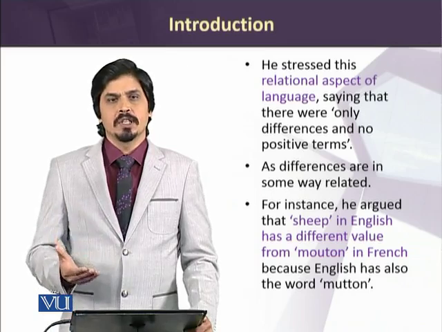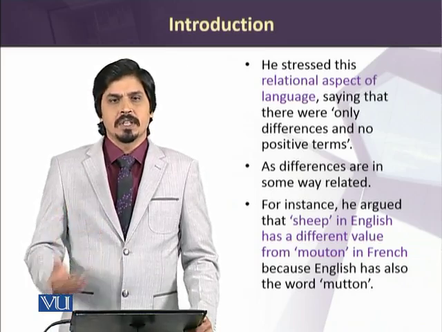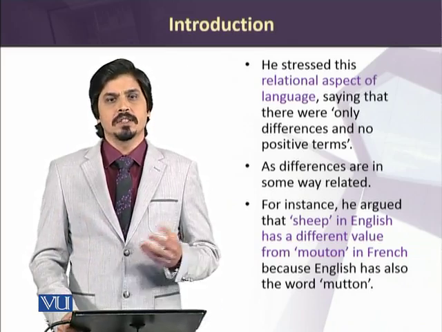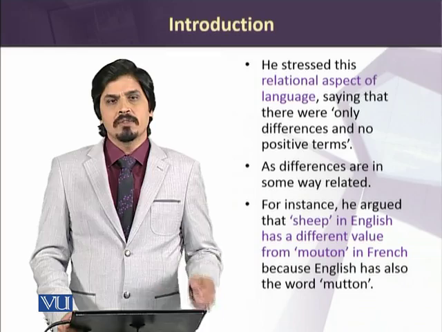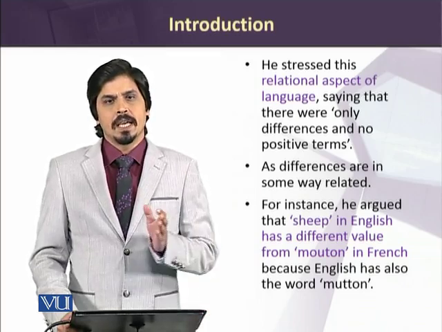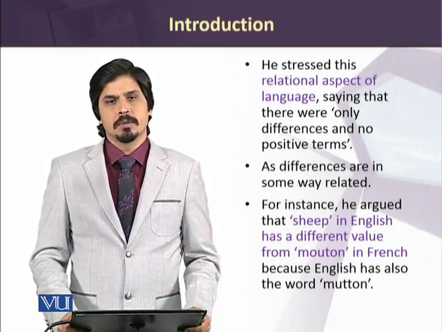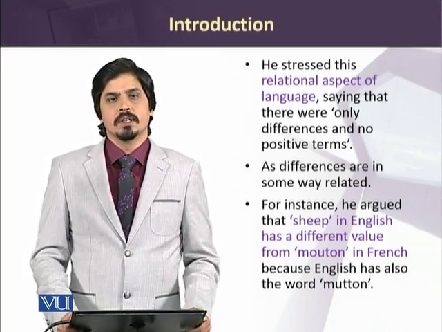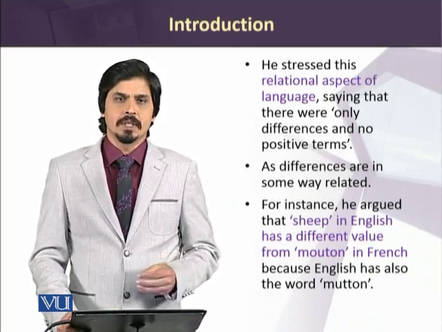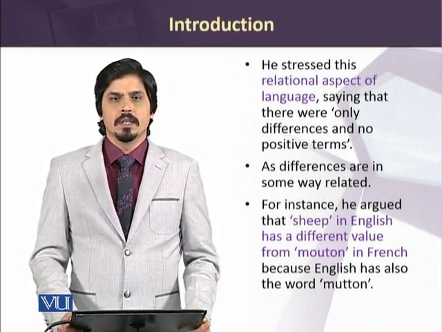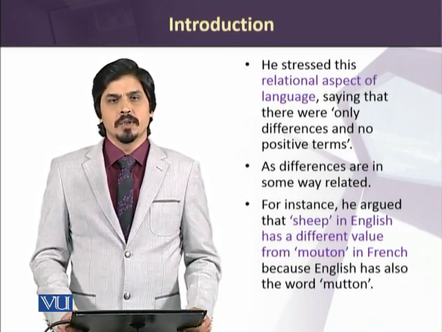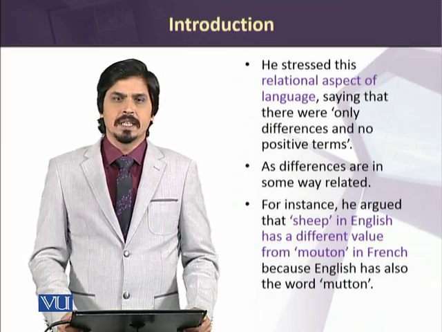I'll try to give you an example here. You must have heard the word mutton in English, as well as the word sheep in English. But we have a French word, mouton, which means both sheep and mutton in French. But we have two words for the same purpose in English. So the value of English sheep is absolutely different. It could be, more or less, but it is different from the value of the word mutton in English.